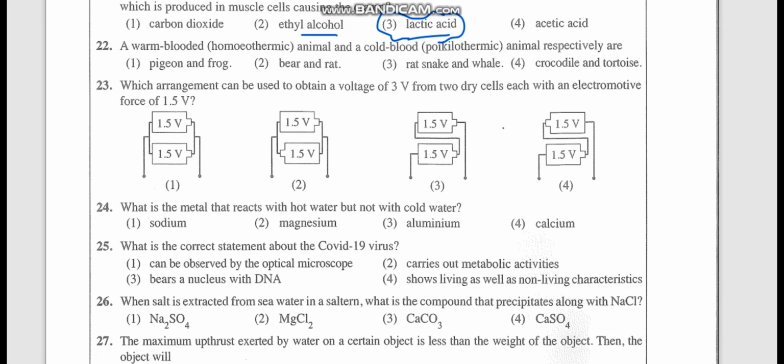A warm-blooded animal and a cold-blooded animal respectively. Warm-blooded ones are birds and mammals. So first it should be a warm-blooded one, no? Pigeon is a bird. Crocodile will not come, it's a reptile. Even rat, snake. Bear, I am a bit doubtful, I'll keep it. Cold-blooded animal. So frog is possible. But rat is not possible. Why? Rat is a mammal, no? So it's homeothermic. So our answer is the first one. Mammals means drinking the mother's milk.